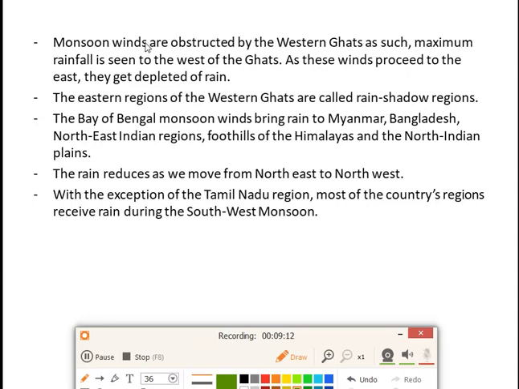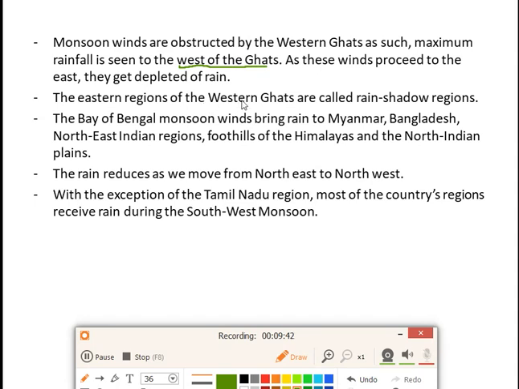So when we see the monsoon winds are obstructed by the Western Ghats, it means when the monsoon winds start, the Western Ghats will act like a barrier for them, and the maximum rainfall is seen to the west of the Ghats, which means in the west part of the Ghats we can see the maximum rainfall. As these winds go towards the east, the rain will get depleted, which means the rain will stop at that time.